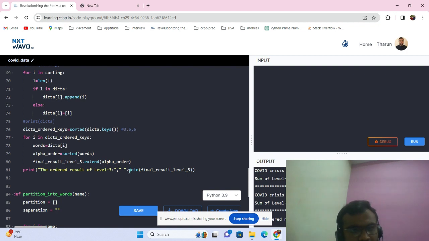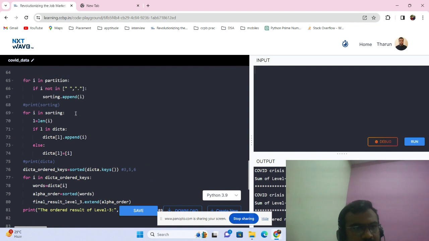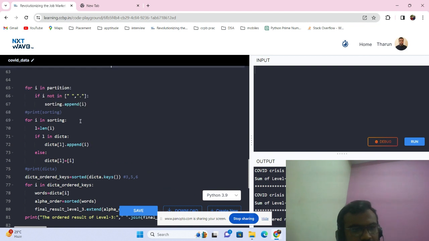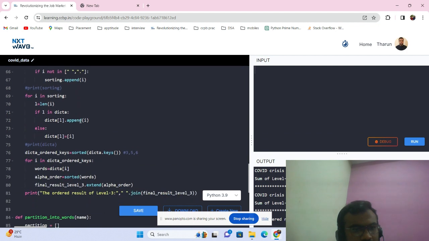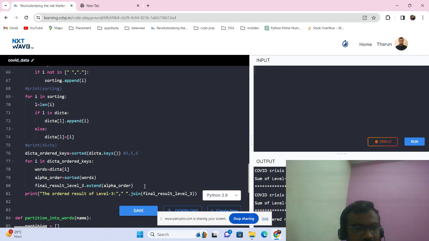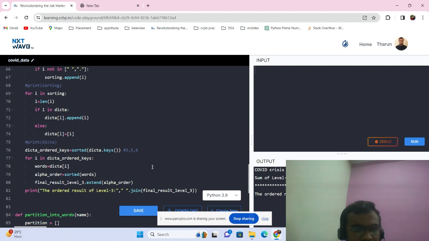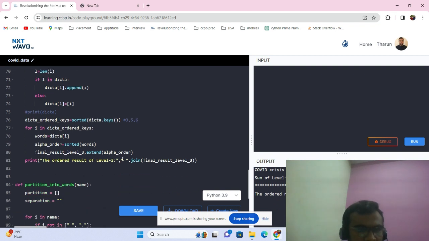Here we are using the join method, no? So if we add to this, yes, the final result level 3 should be added. If we print the final result, the answer will become a comma a comma a comma as. So we do not require it like that. We have joined using space, so the result will be a a as b.